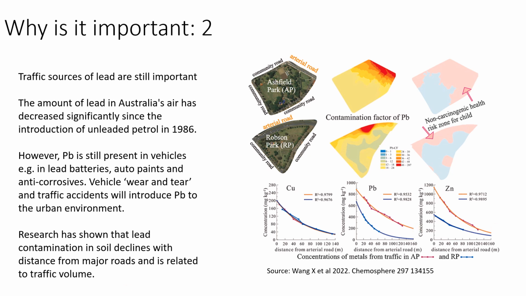And research has shown that lead contamination in soil declines with distance from the major roads, and that it is correlated with traffic volume. So that is something you might be interested to investigate in the lab class with your data.